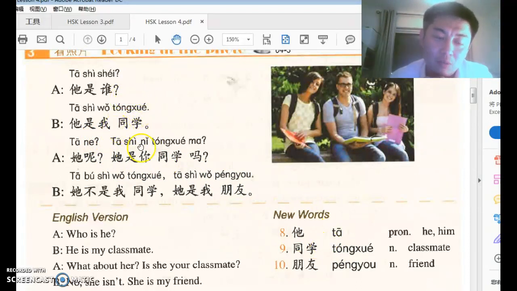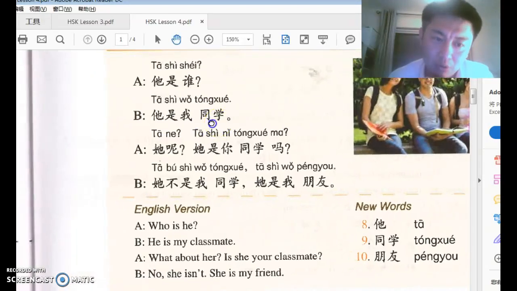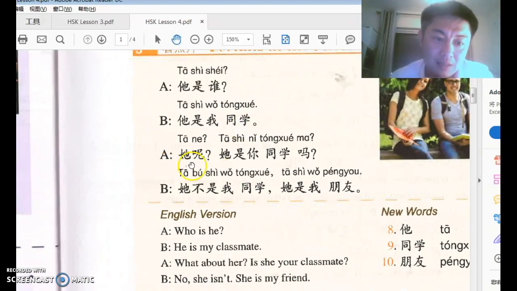Okay. So then 我同学, your classmates are very close to you. That's why the 的 is omitted. There should be 的 here to mean possessive. 我的同学, right? Because if you're close, the 的 can be omitted. If you say 我的同学, it's not wrong. It's okay. And then A says 他呢?